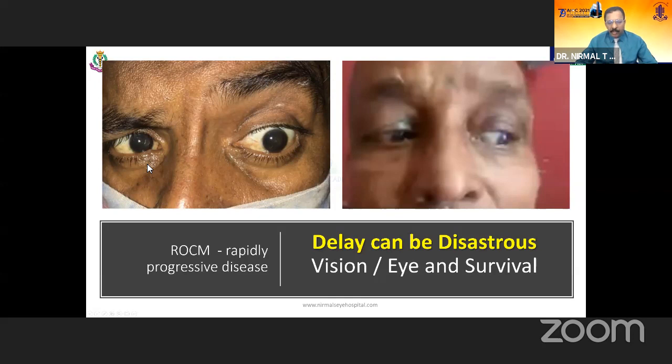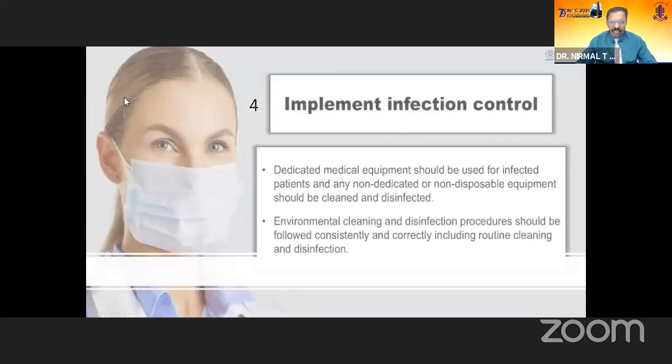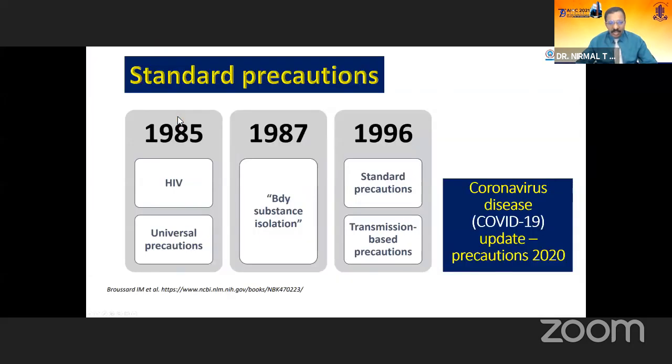And now the epidemic within the pandemic, rhino-orbital cerebral mucormycosis, a rapidly progressive disease. The key to vision and patient survival is early diagnosis. So connecting the dots, a lot of varied atypical presentations in the OPDs, delayed referral, high risk of infection, and most of these patients may still be positive. So you have to be careful about implementing the infection control.